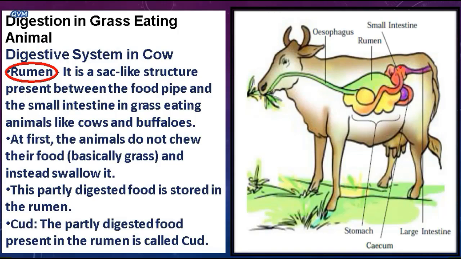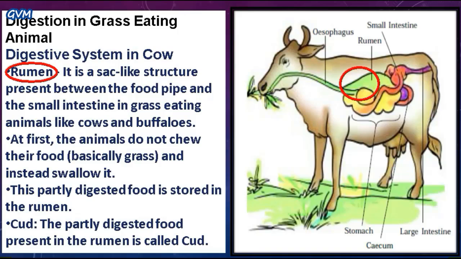As you see here in this figure, this is the rumen. This greenish part here, this is the rumen. Students, animals do not chew their food at first. In fact, they just swallow their food. When animals eat grasses, they don't chew their food properly. They just swallow it, and this partly digested or partly chewed food is stored in the rumen.